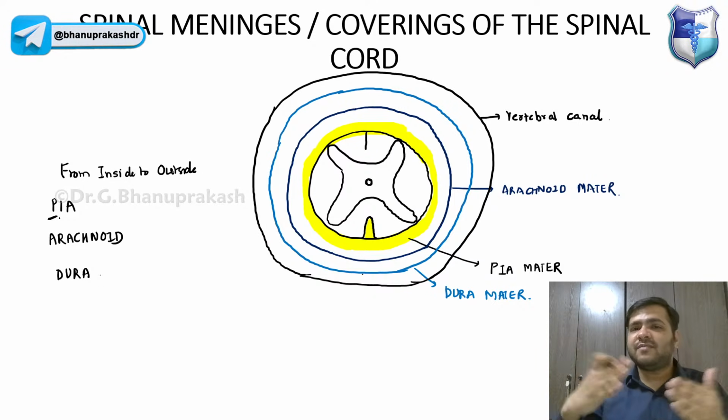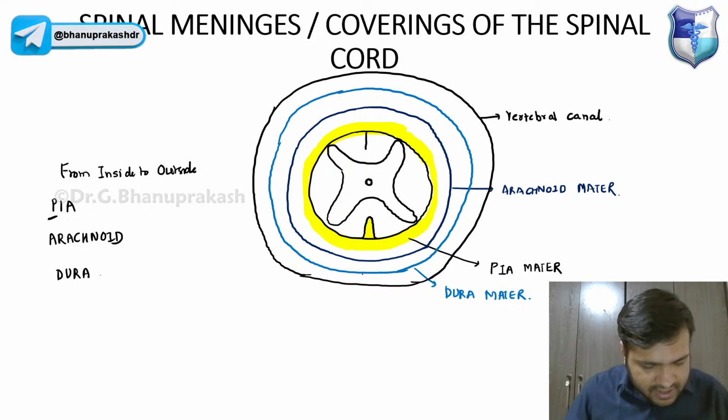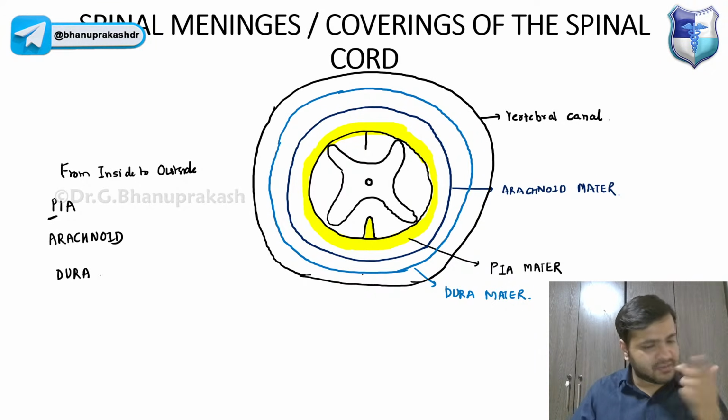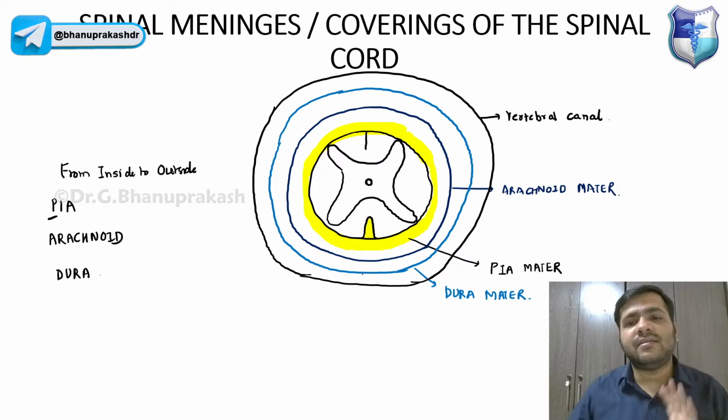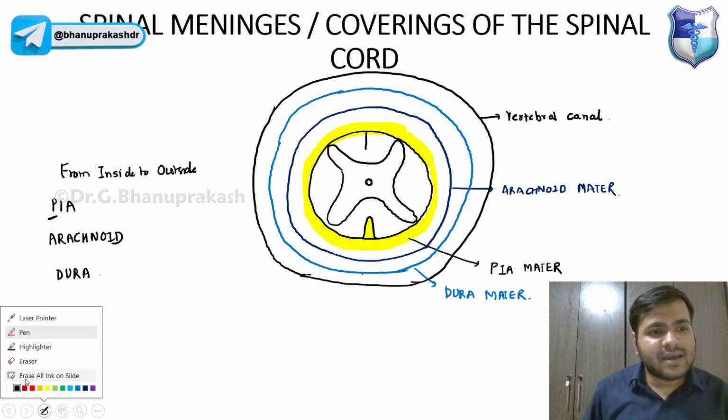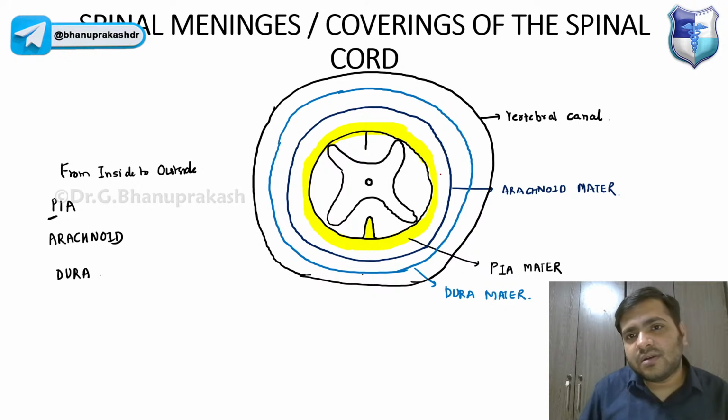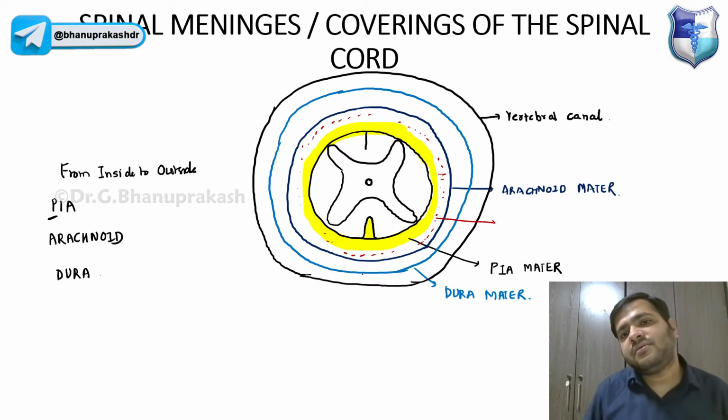Pia is closer to the spinal cord, right? Yes, Ankit, it's the same. Then we have arachnoid matter and then dura matter. Now, guys, this area which I'm highlighting, this red one, will be the subarachnoid space, right?